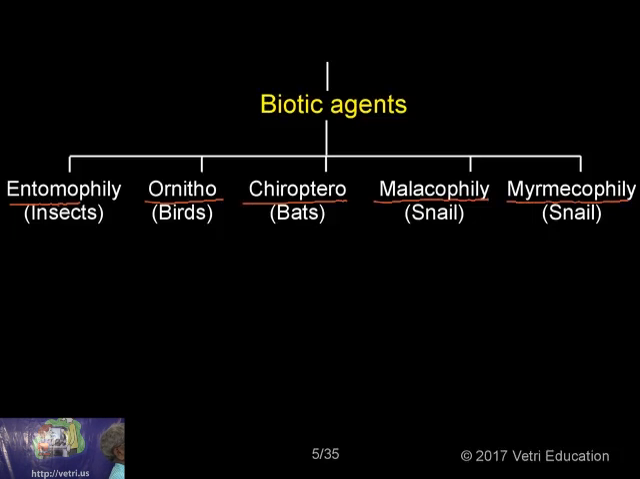Myrmecophily is a little bit different. It's called ant mostly. Mostly myrmecophily is brought about by snail. Once again, I am sorry, a small mistake has come. Myrmecophily is mostly by ants. So entomophily, ornithophily, chiropterophily, malacophily, and myrmecophily. These are all the different biotic agents.